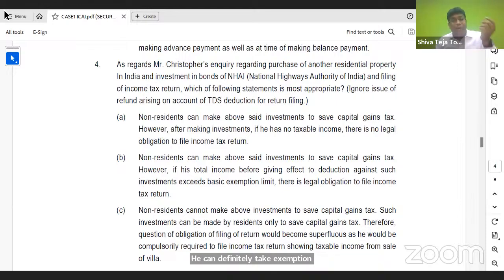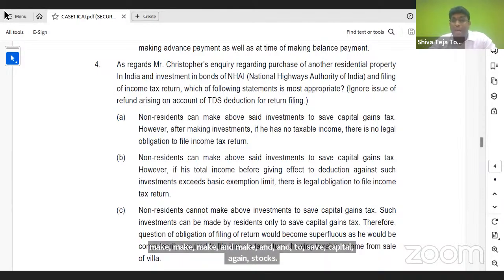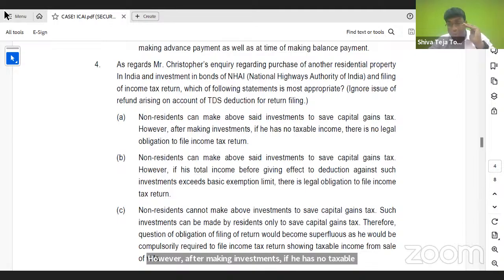And at the same time, when he's buying bonds of NHAI, he can very much take the exemption of 54EC, my dear friends. So let's see the options. Option 1. Non-resident can make above said investments to save capital gains tax. However, after making investments, if he has no taxable income, there is no obligation to file return. That is wrong because he has to file the return.